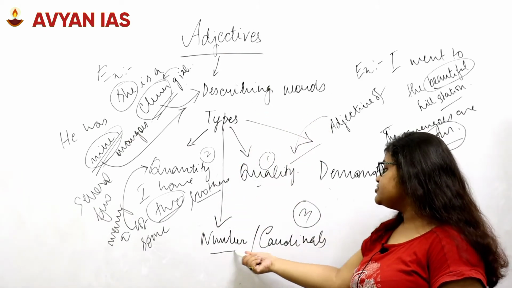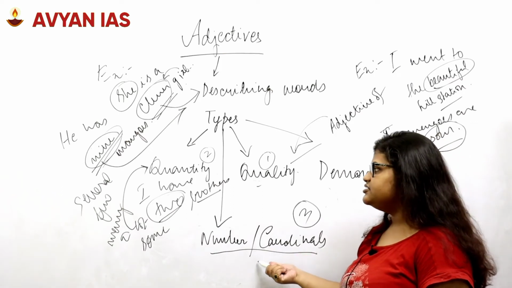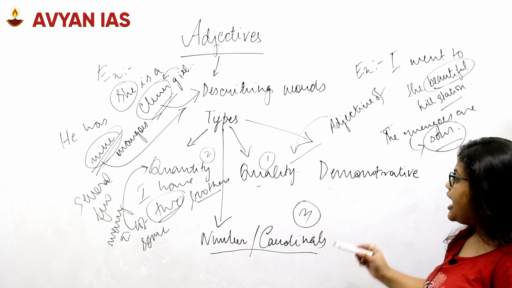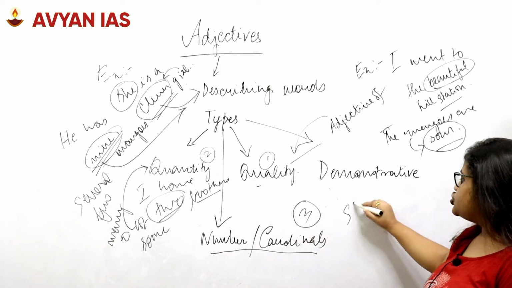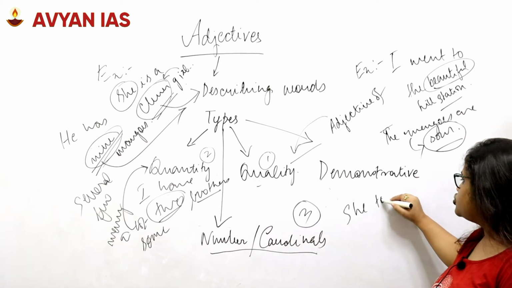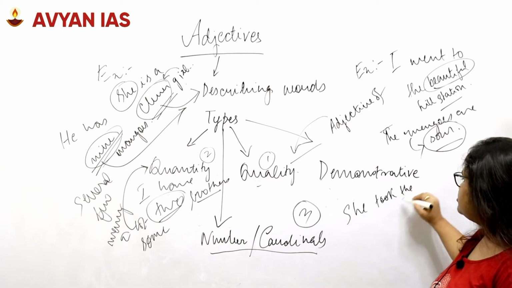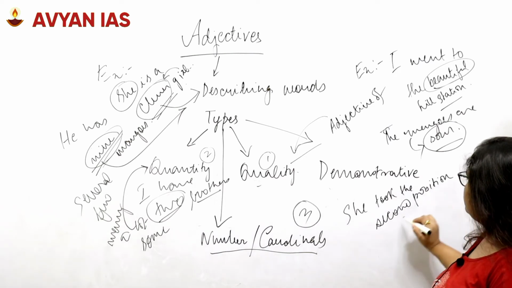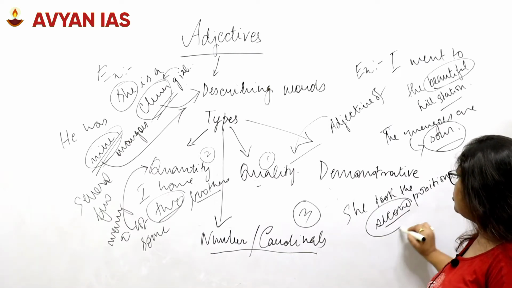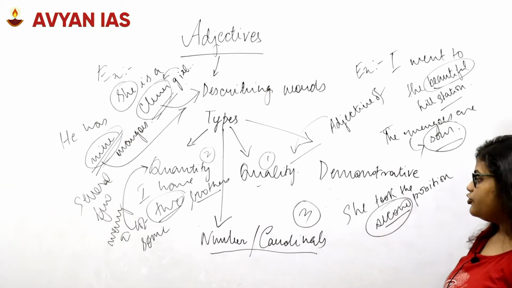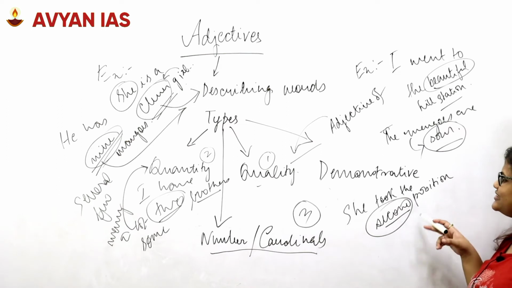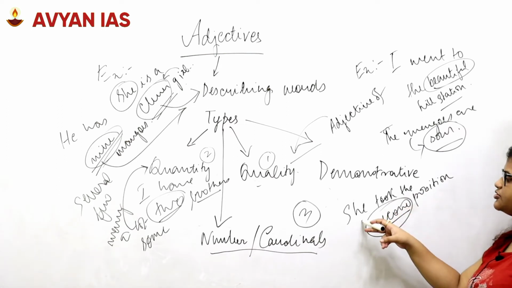The third type that we come towards refers to the numbers or cardinals. One example could be directly using the numbers for that. And also when we say she took the second position, this is a cardinal. We are using the word second to describe the position that this person took.